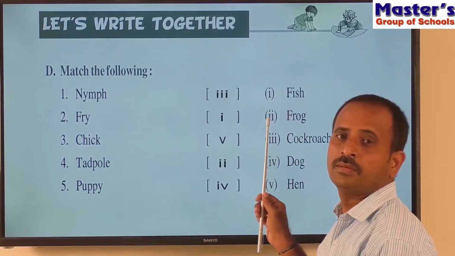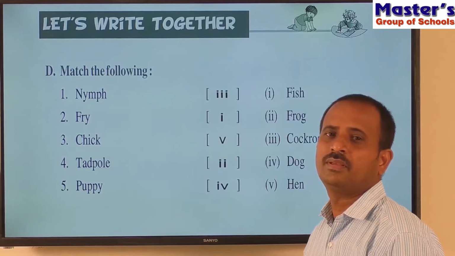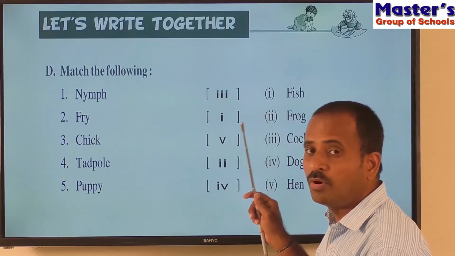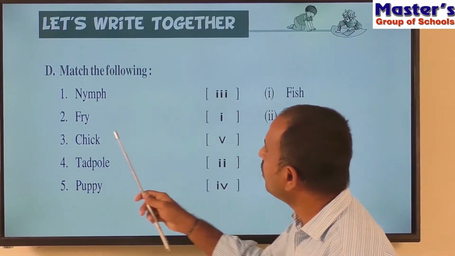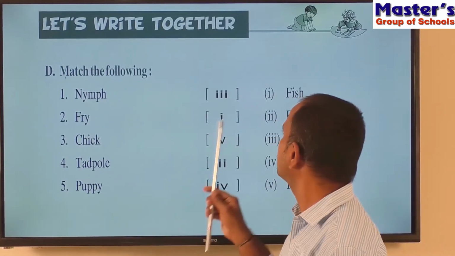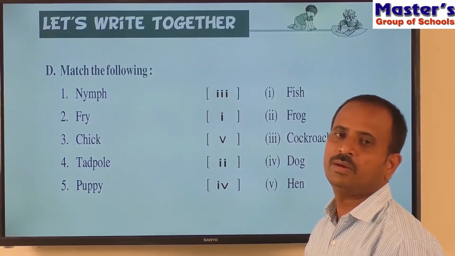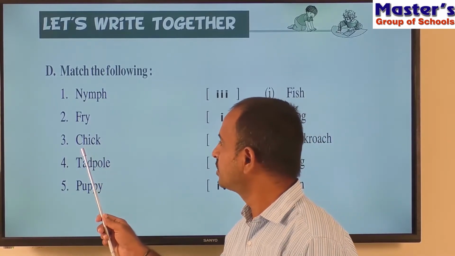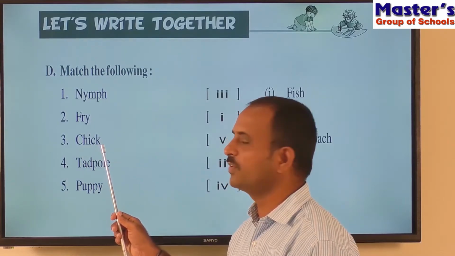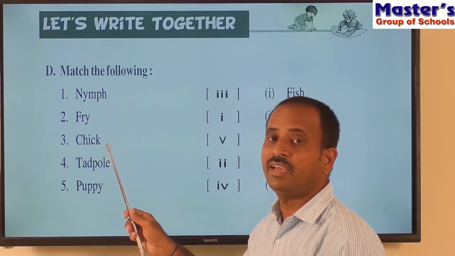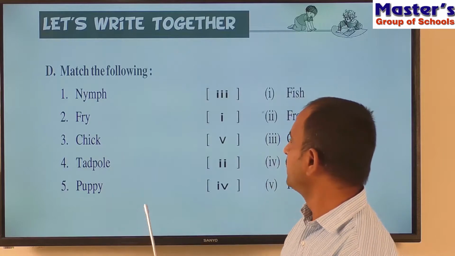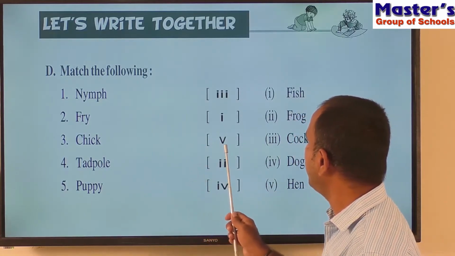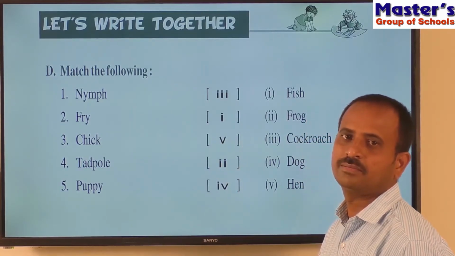So the smaller ones, that is the young ones which come out from the eggs of the fish, are called fry. So that's why the answer is 1. Write 1 in the bracket. And the third word is chick. So what is the correct matching for chick? The chick is the young one of a hen. So where is the hen here? The fifth one is hen. So write 5 in the bracket.